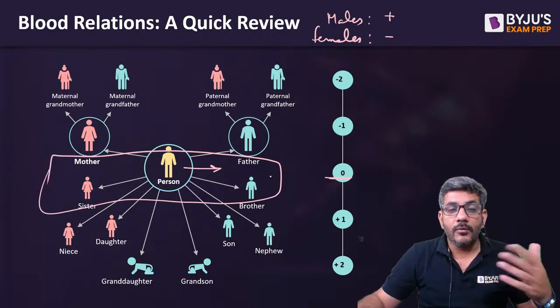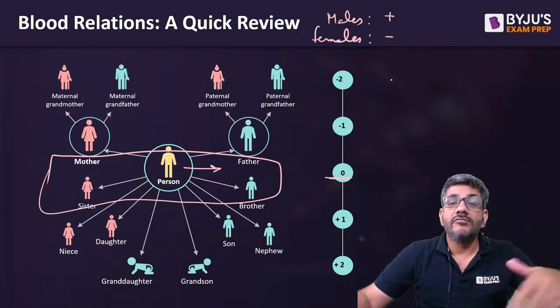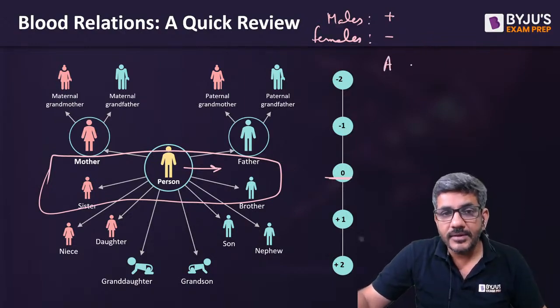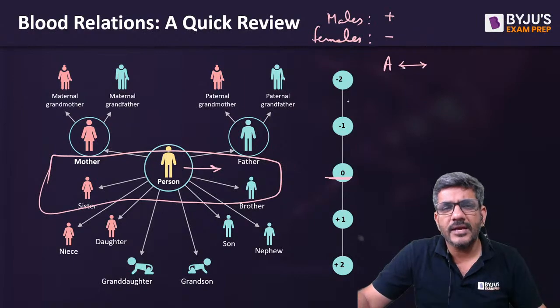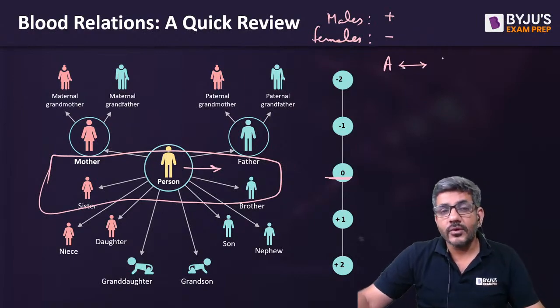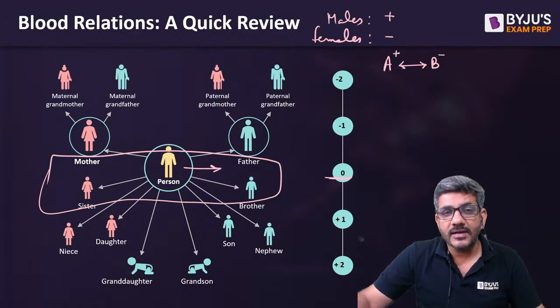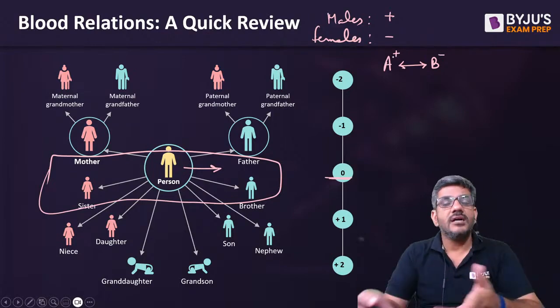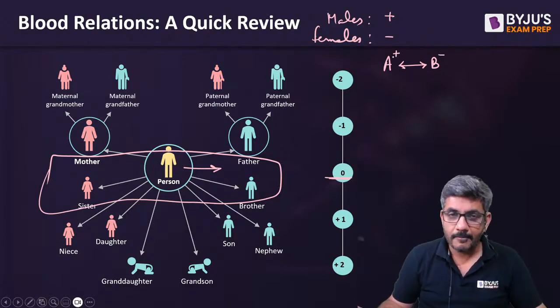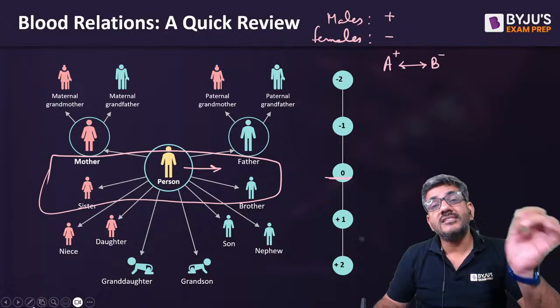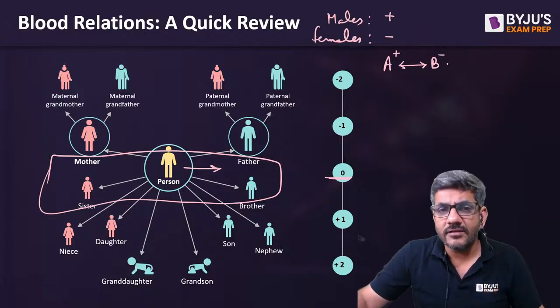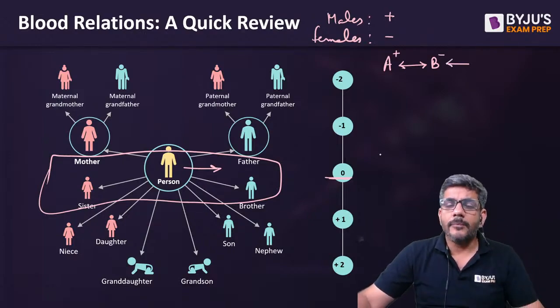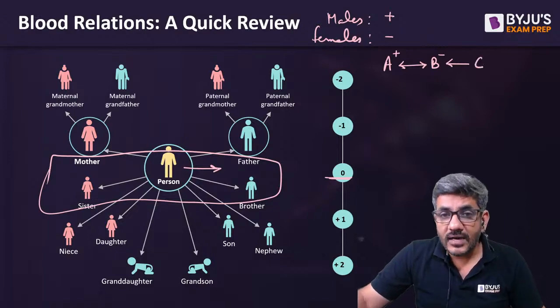For example, when I say A's wife, A's wife I would be representing by generally this symbol I use for husband and wife. So A's wife is B, let us say. So I would be representing like this. This means A is the male, B is the female, and A is the husband of B, B is the wife of A. B is C's sister. Sister brother के लिए generally we use a single sided arrow. So B is the sister of C. So I would write C here.